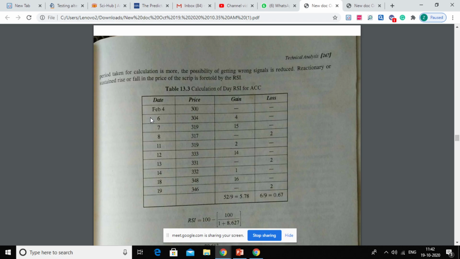But yes, nobody uses Excel sheet nowadays, so you need to find out. First thing you need to find out through Google searches which are the softwares being used, and second, which are the most reliable indicators which can provide you this buying or selling triggers with much surety. Okay.